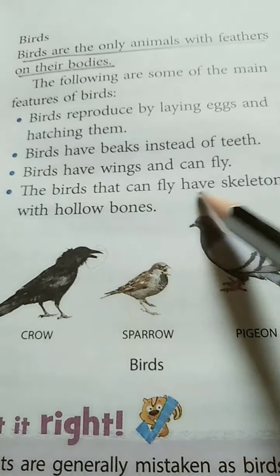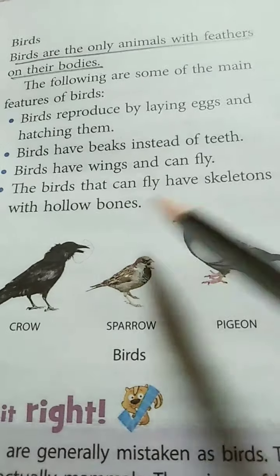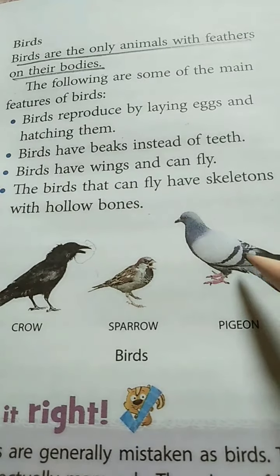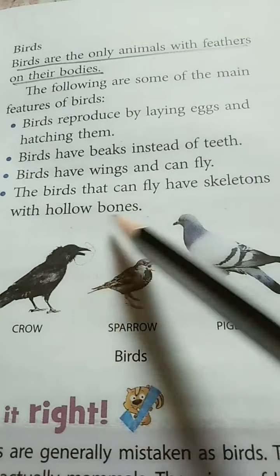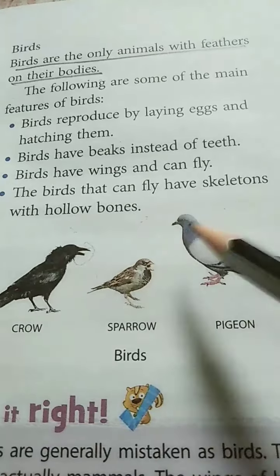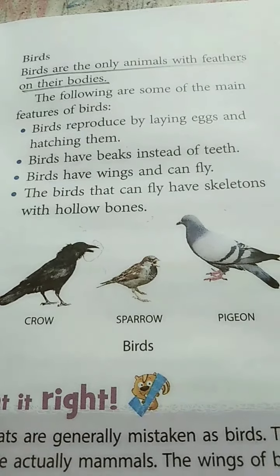The birds that can fly have skeletons with hollow bones. See, birds can fly only because their body is lightweight, and their body is lightweight because their skeletons are full of hollow bones. Their bones are hollow from inside. So these are the main features of birds.